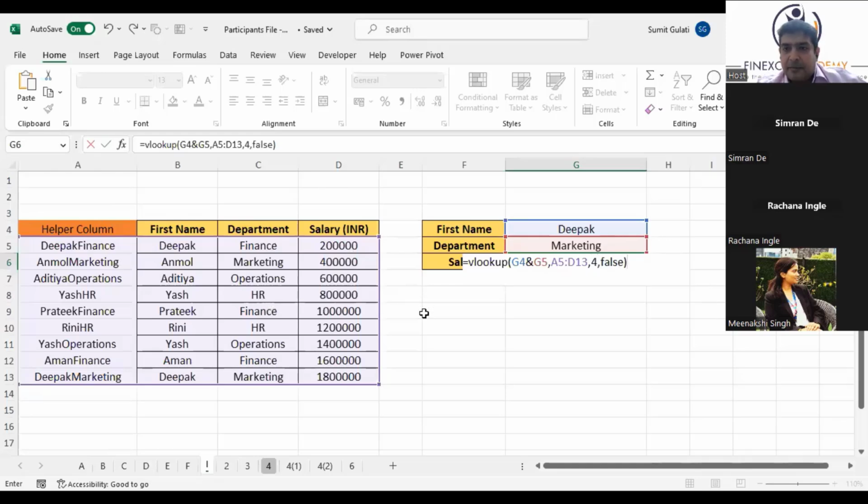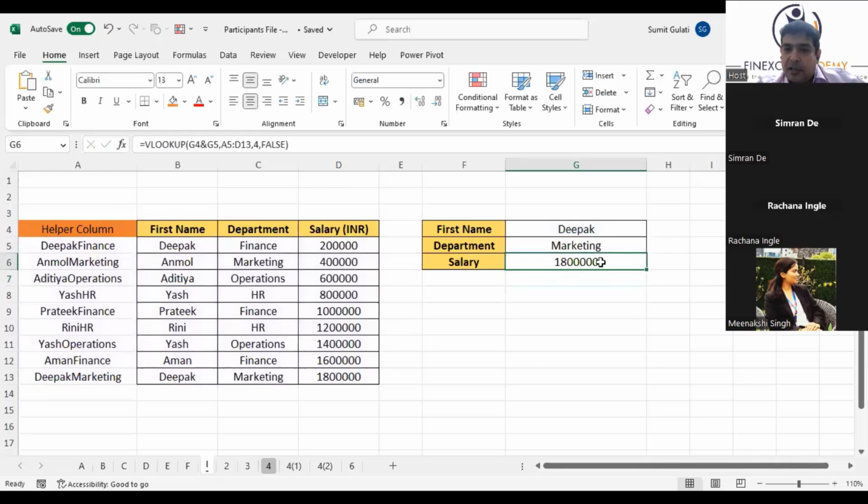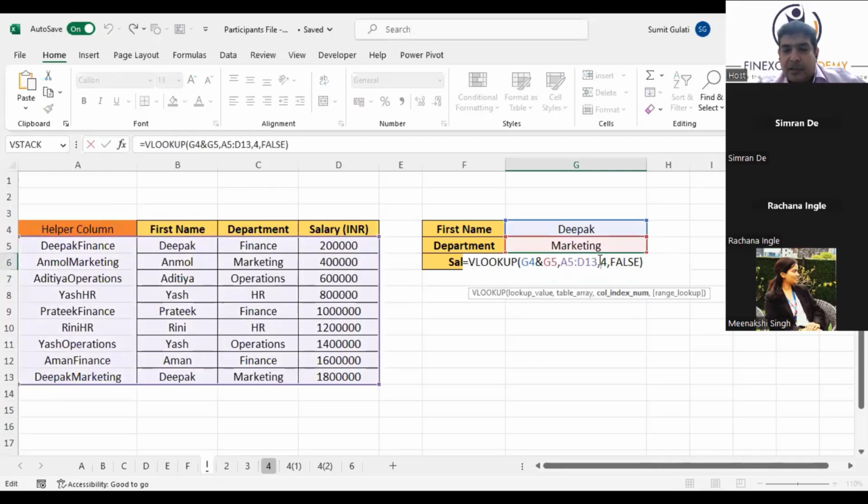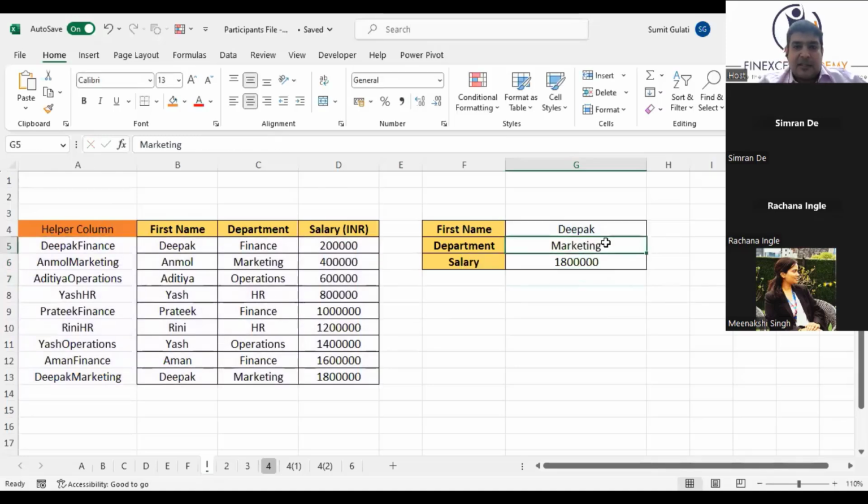Now press enter. False is because you are saying exact match. You are saying if you don't get Deepak and marketing, there is no one as Deepak and HR, give me an error. Don't give me any approximate value. So false is for, if I remove this, you will understand. False is for exact match. Right? Now try and change this to Deepak and finance. And see if you are getting the answer for Deepak and finance out here.